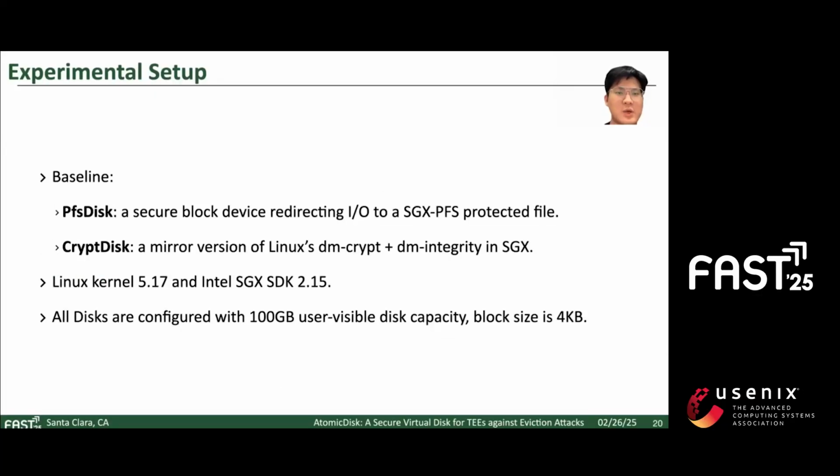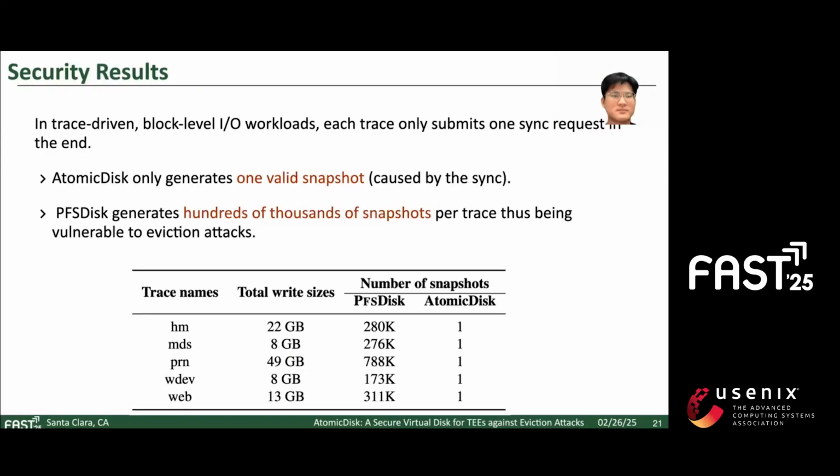Now we talk about the evaluation. We compare AtomicDisk with two baselines, PFS disk and crypt disk. PFS disk is a secure block device redirecting I/O to an SGX-protected file. And crypt disk is a mirror version of Linux DM-crypt in SGX.